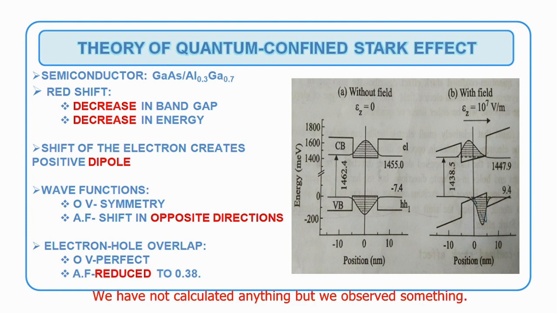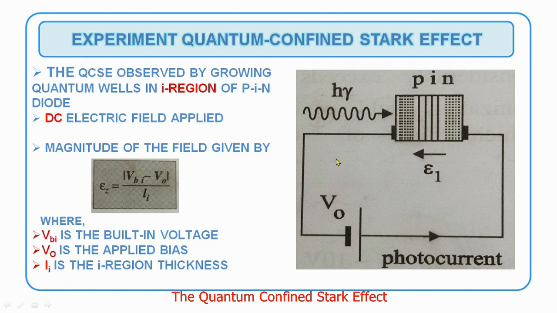We have not calculated anything, but we observed something. Now let us see the experimental evidence of quantum confined Stark effect. The quantum confined Stark effect can be observed by growing the quantum well in the I region of a PIN diode. The figure shows the PIN diode.